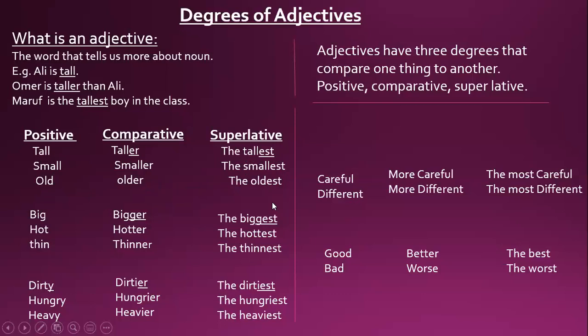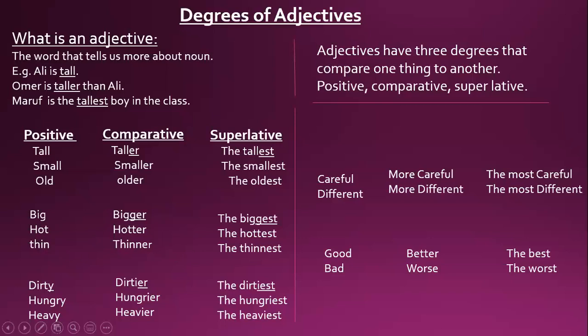Now we have some rules for different words. Suppose here we have big, hot, bigger, but the G comes 2 times here. Hot, 2 times T. Thin, 2 times N. Why?